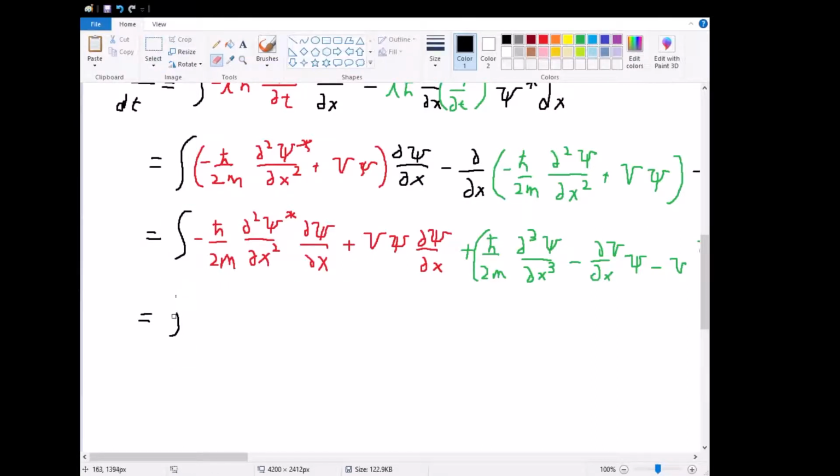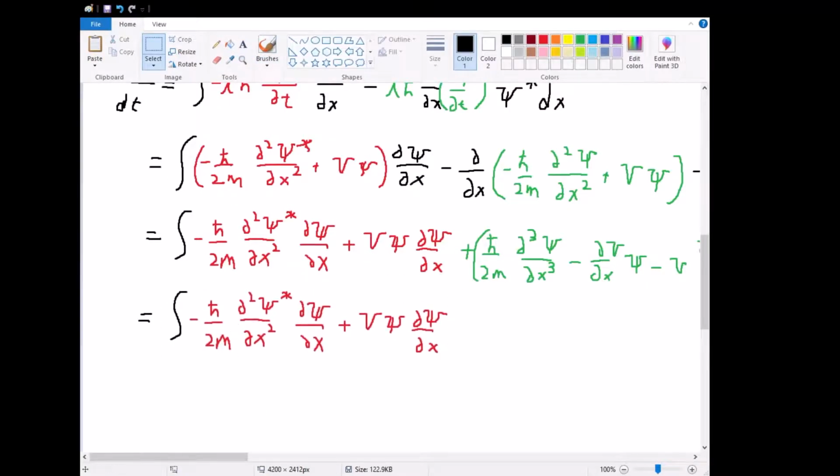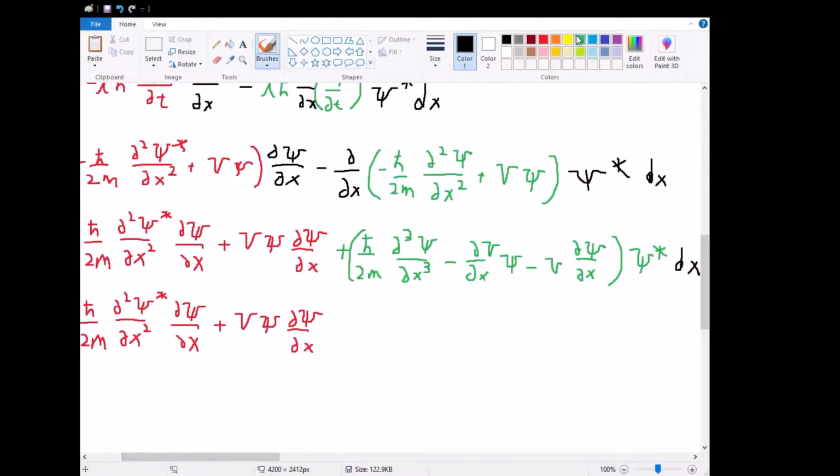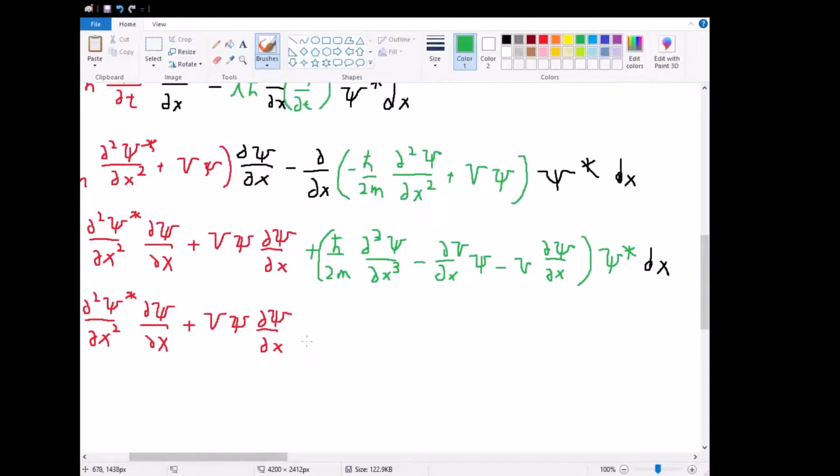I'm going to erase my integral here because I'm just going to copy paste it directly from the top. The front remains mostly the same, and then we're going to add on the distribution that we've carried out. So plus ħ over 2m times partial cubed psi with respect to x cubed multiplied by psi conjugate, psi star, subtracted by partial v with respect to x of psi star.